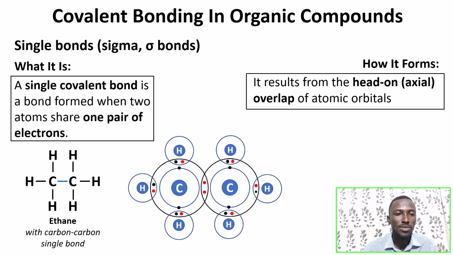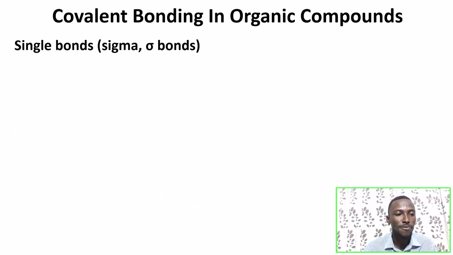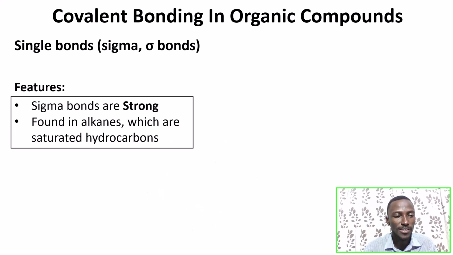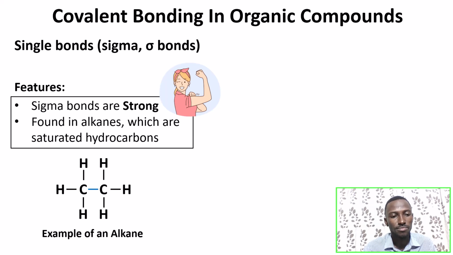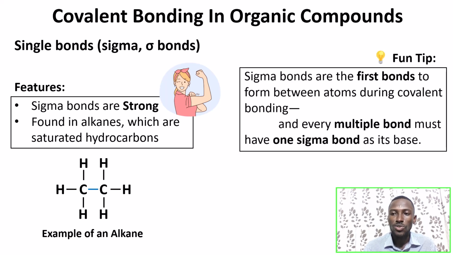Now, single bonds or sigma bonds have some features. What are those features? Sigma bonds are strong and they are found in alkanes, which are saturated hydrocarbons. Good. Look at the bonds. Only single bonds are present. One fun tip we have to take note of is this: sigma bonds are the first bonds to form between atoms during covalent bonding.